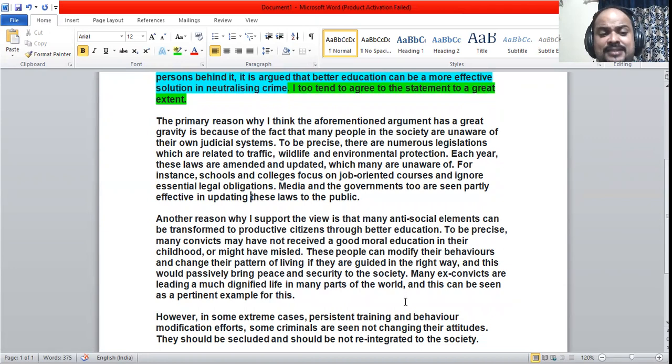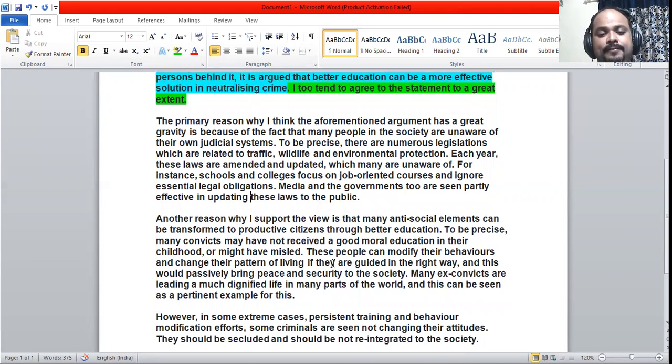When we go ahead with the second paragraph, we are concentrating on educating the criminals, the antisocial elements. They can be made better citizens.